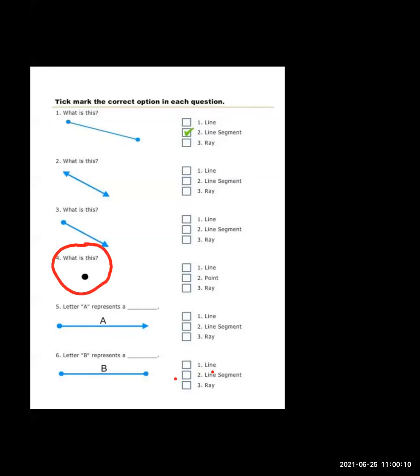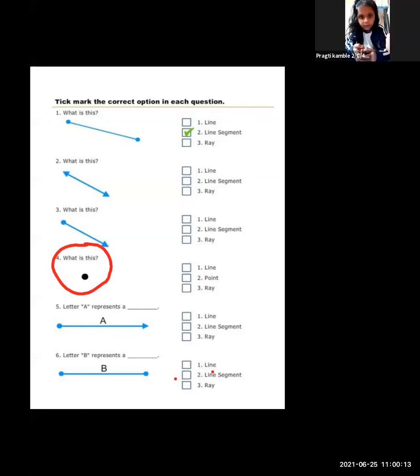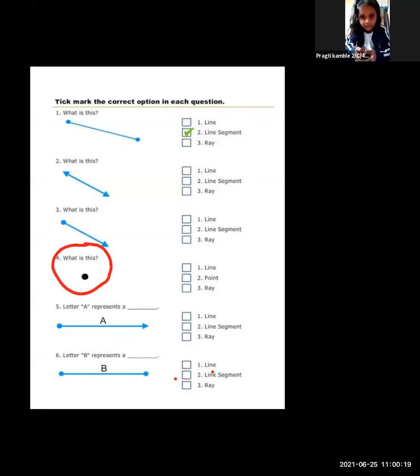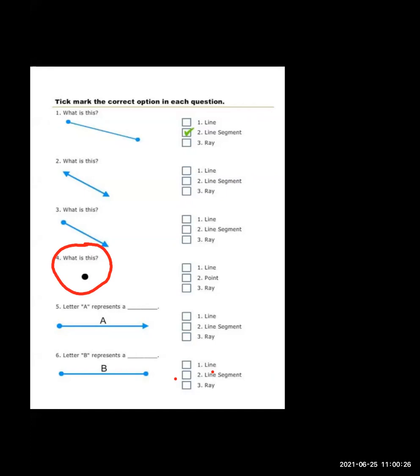Pragati, tell me what is this? Point. Very good. What is the spelling of point? P-O-I-N-T. Yes, very good. Point. Very nice. Everyone clap for Pragati. Thank you, Pragati.